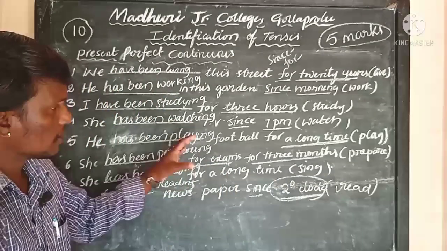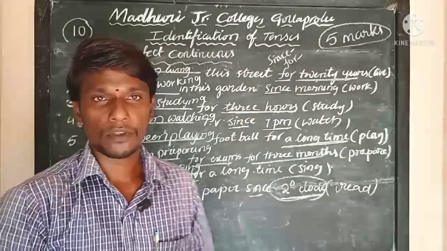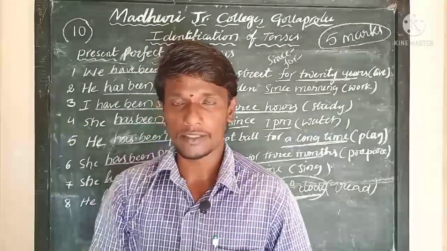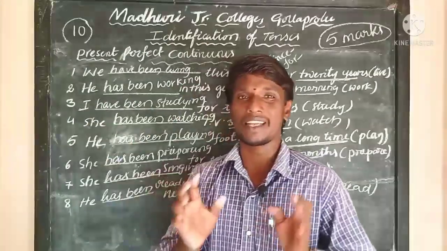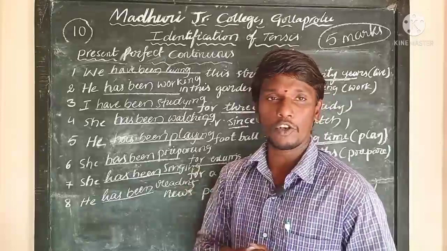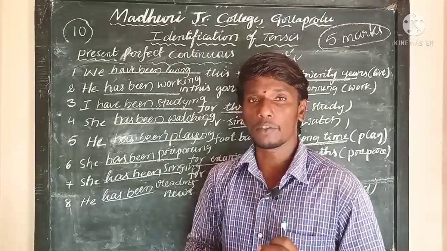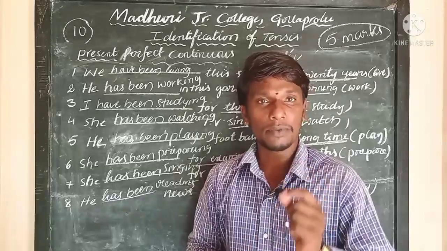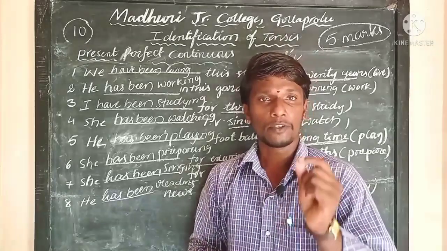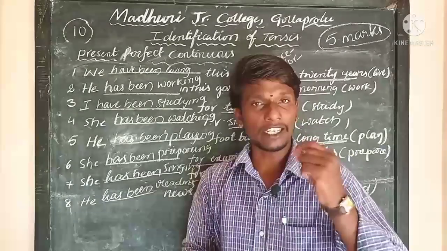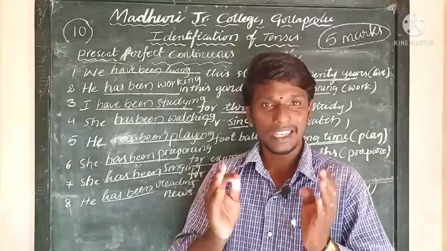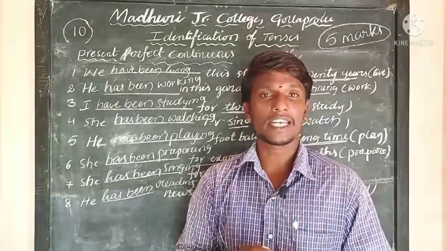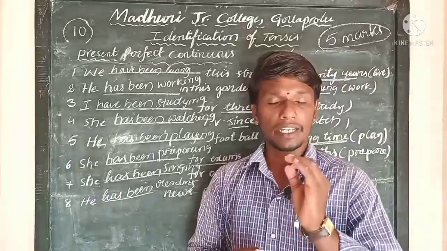Okay, now, this is a very important tense out of all the 12 tenses. This can be given in the examination. You should have thorough knowledge of the present perfect continuous tense. Once again I repeat, my dear students, the present perfect continuous tense is identified by identifying "since" or "for" in given sentences. Since indicates a point of time, whereas for indicates a period of time.